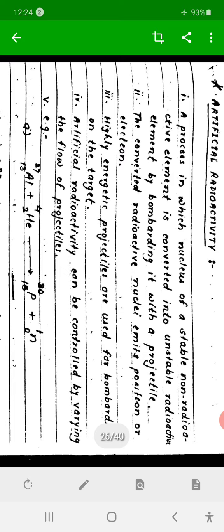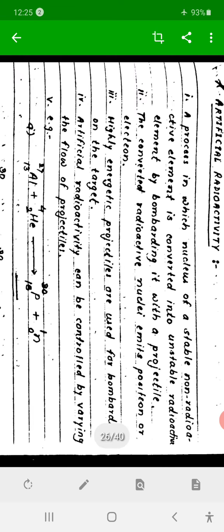But by external forces, by applying external efforts, we convert these naturally stable nuclei into unstable nuclei. And when they become unstable, they again try to become stable by emission of certain radiations. This is nothing but artificial radioactivity.